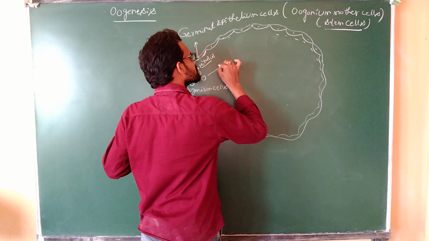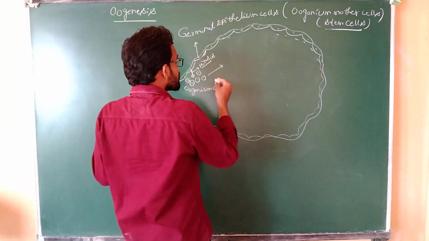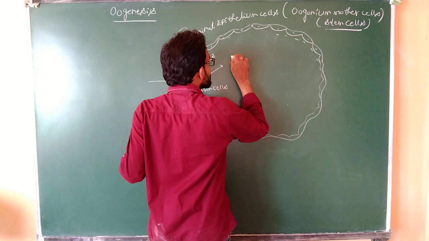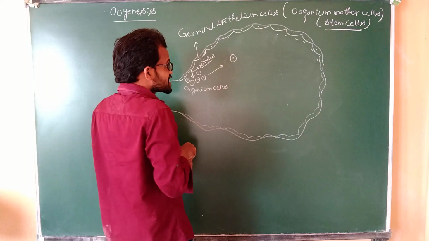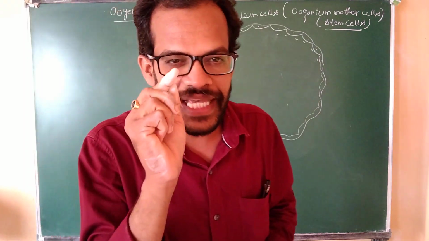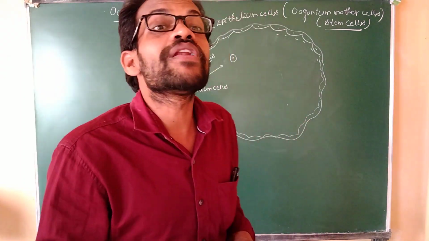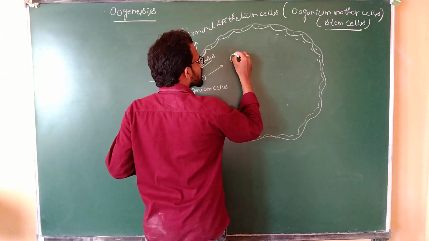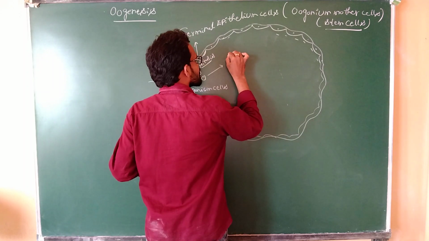These oogonium cells are modified into the primary oocyte. The surrounding of the primary oocyte consists of primary follicle cells.